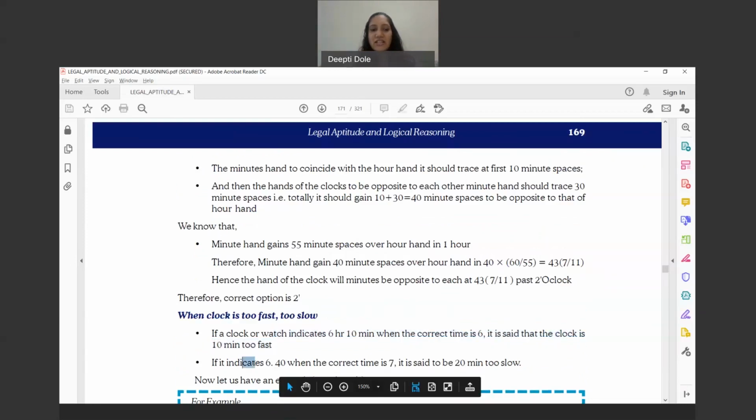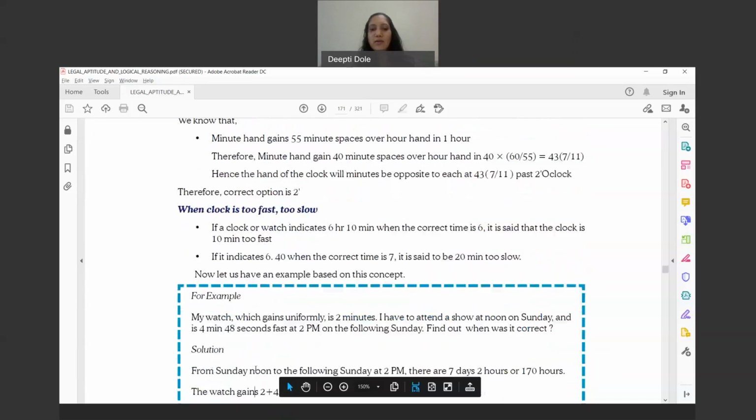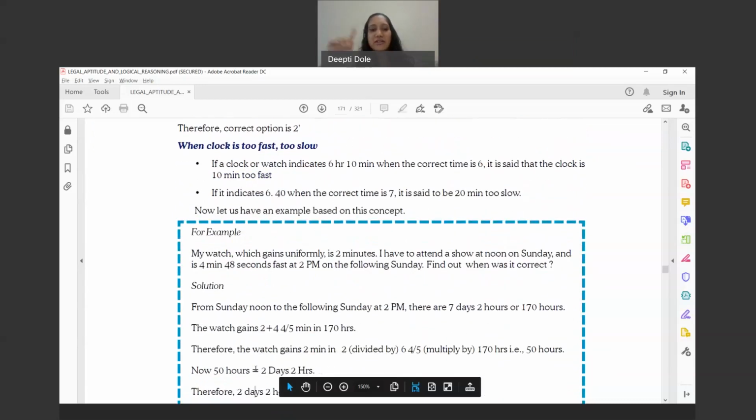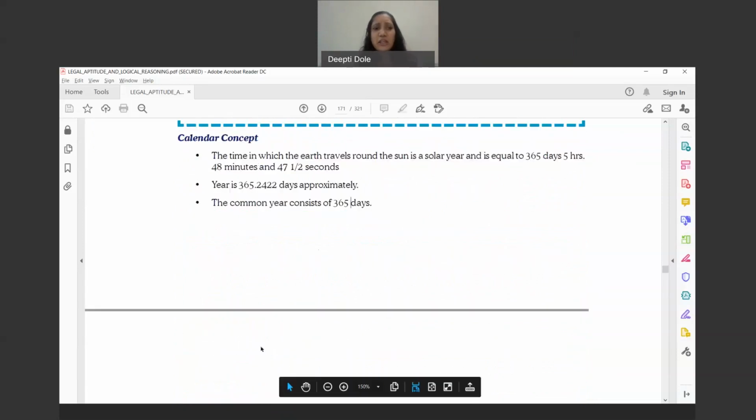If it indicates 6.40, then it's too slow. So that is how they are going to ask you that if it is fast, then what will be the answer, and if it is too slow, then what is the answer. So accordingly, you can, and in case of calendar concept, I explained the clock concepts.